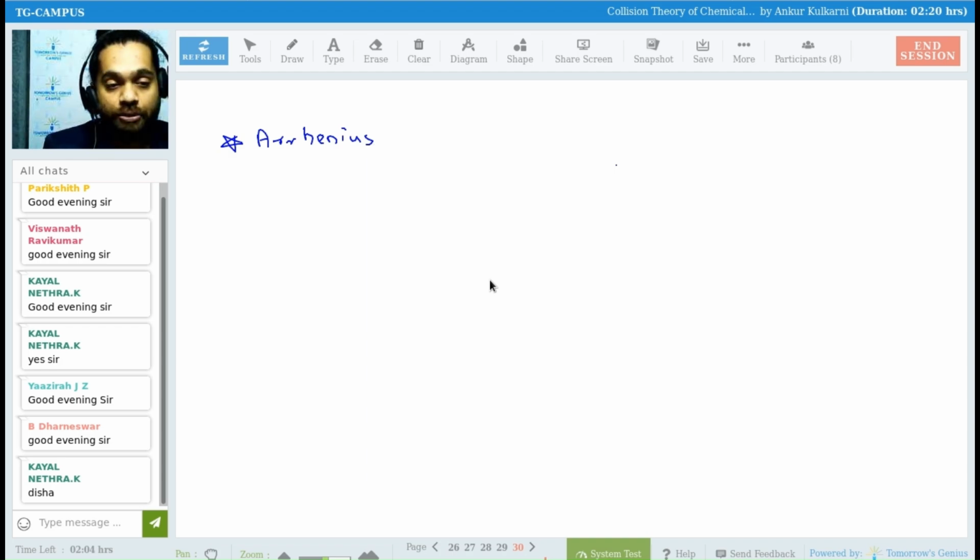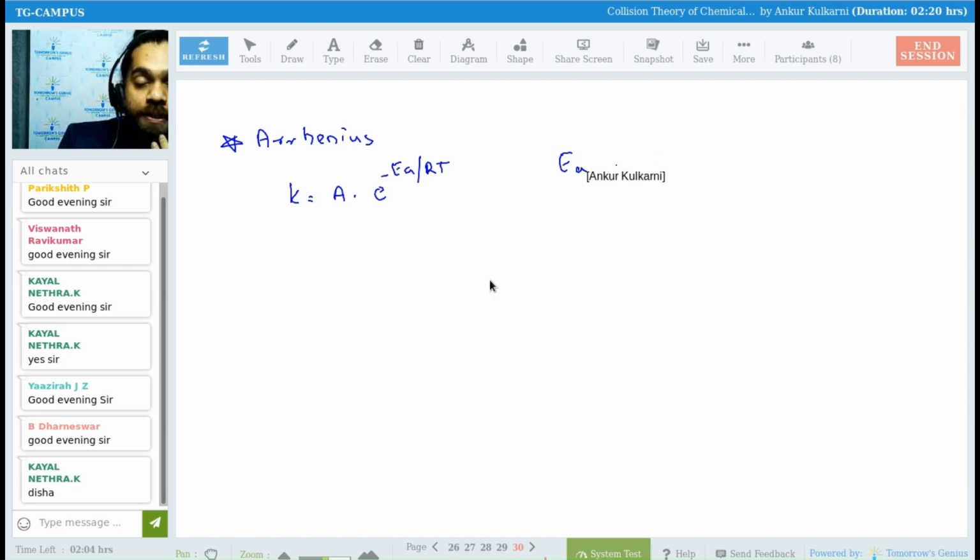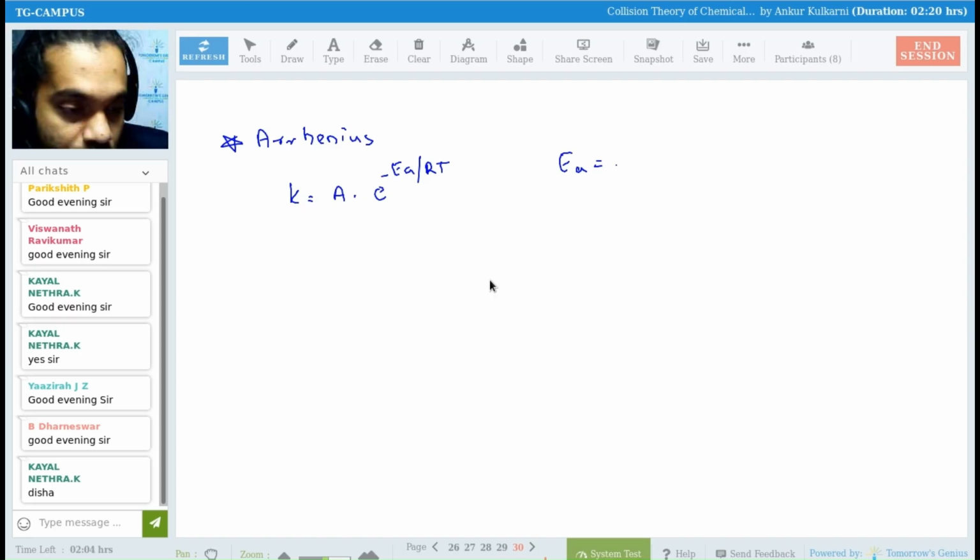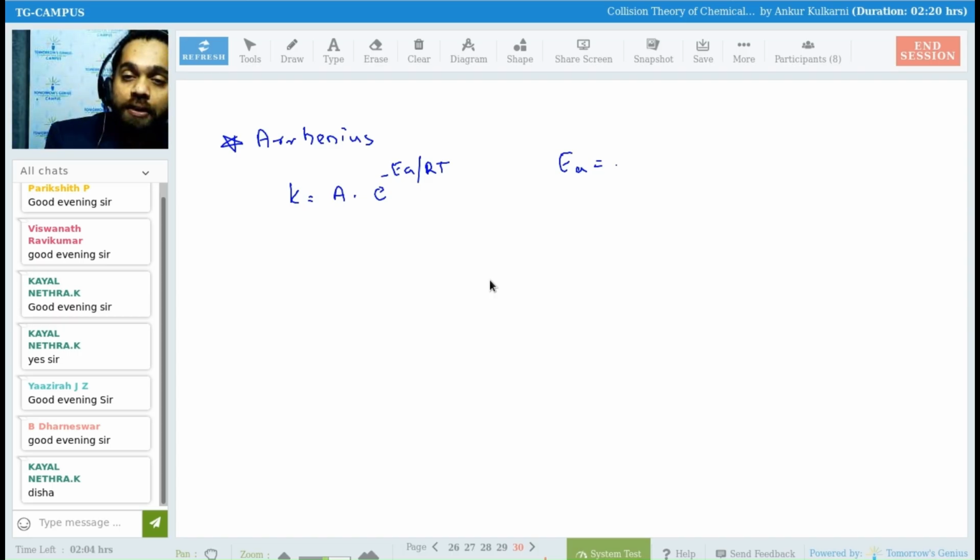Yes, Arrhenius is nothing but, correct, it was K is equal to A into E raised to minus EA by RT. What is EA? You have written it in your book. Please check your book.